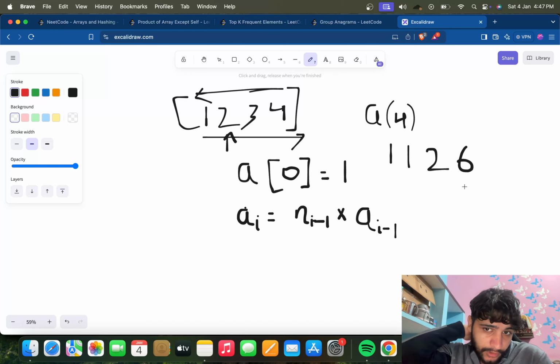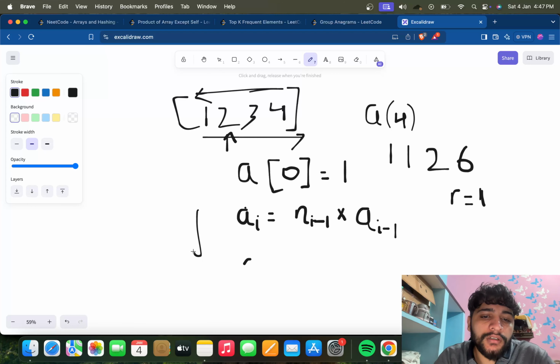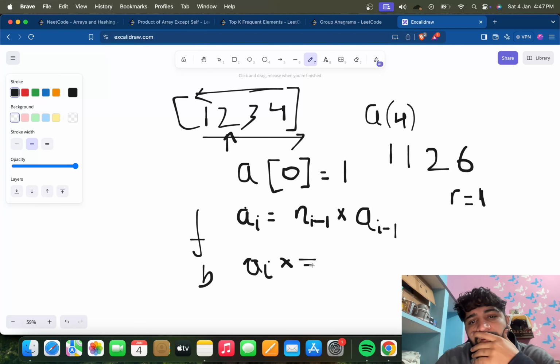Okay. So let's just take a variable R and initialize it with 1, and while going backwards, we can have, like, A[i] is the forward, and for the backward, we can have the equation as A[i] *= R. It will work fine for this, like A3 is equal to 6 into 1.